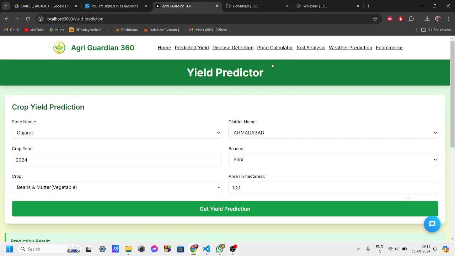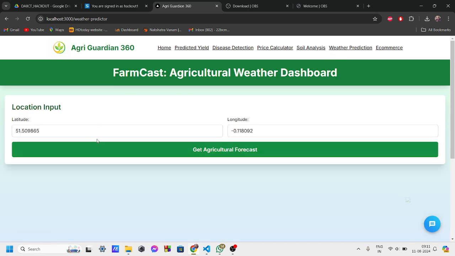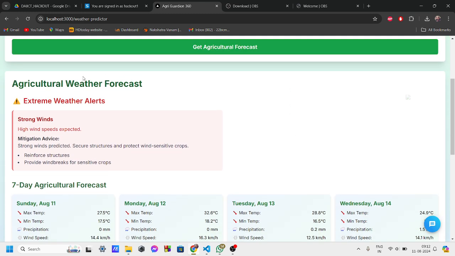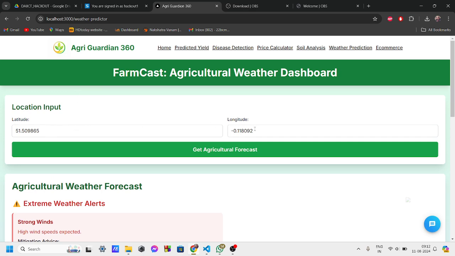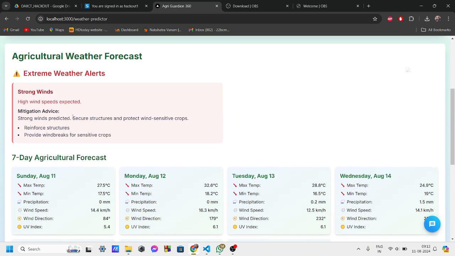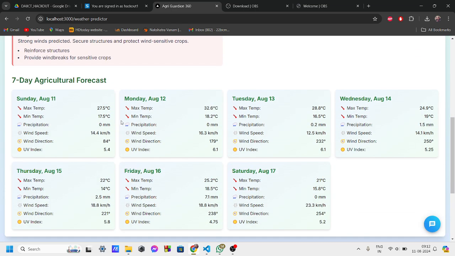Now, next, we move forward to weather forecasting. Weather is something that affects the farmers the most. We need precise weather forecasts to make informed decisions on planning and harvesting. Otherwise, all the crops get destroyed. Here on the screen, you can see the complete weather forecast for 7 days.